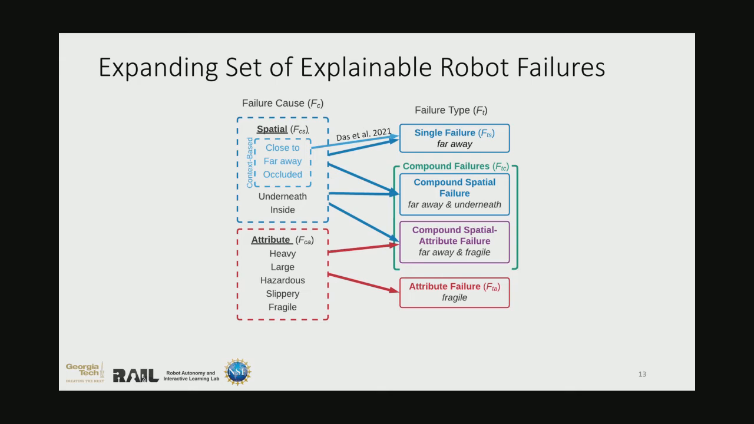We also investigate the instances of compound failures, where the failure may be caused by more than one spatial failure or, say, a combination of spatial and attribute-related failures. And these sets of failure types and failure causes have not been explainable by prior work.